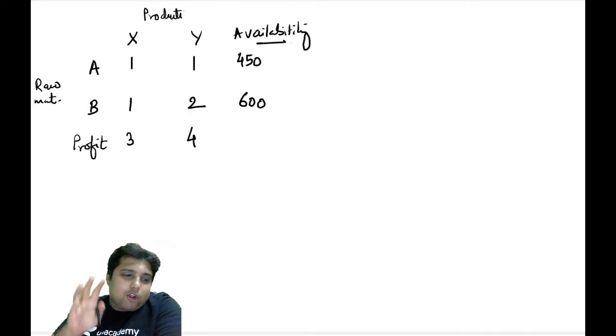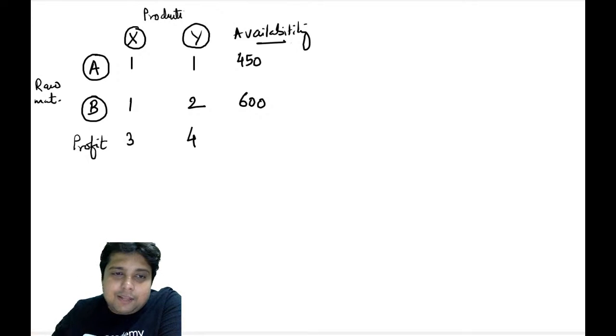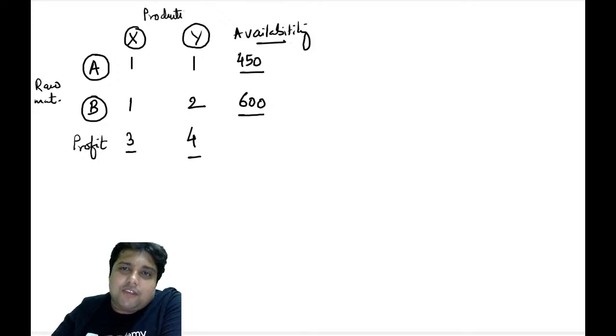So the overall question is like this: the company makes two products X and Y with the help of raw materials A and B, in these ratios for making 1 X and 1 Y. The profit on 1 unit of X is 3 and on 1 unit of Y is 4, but the limitation is that every day we can have a maximum of 450 units of A and 600 units of B. Now this is the problem we have.